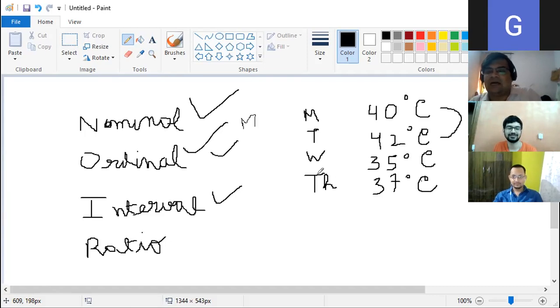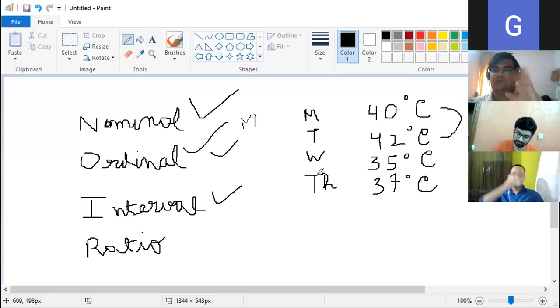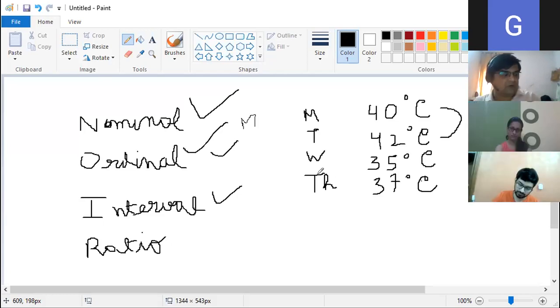But I say that I am having zero money. What does this zero mean? Sir, you have no money. I have no money. Or I am having 100 rupees and I have given it to Sushant. How much money do I have now after giving zero? This zero is absolute zero. Are you getting me? So please try to understand the difference. I'm trying to make you understand the difference between interval and ratio, right? So these two are clear, I think, very simple.